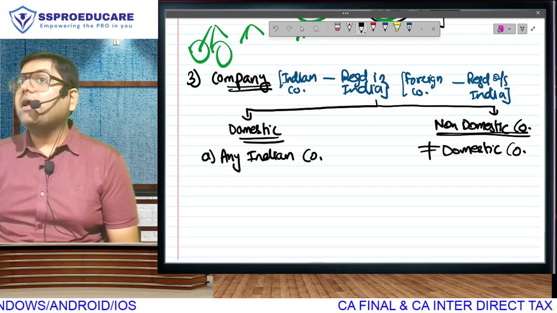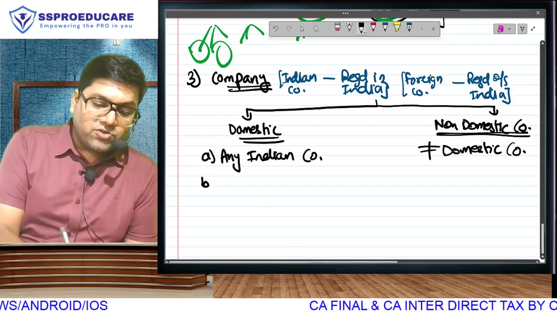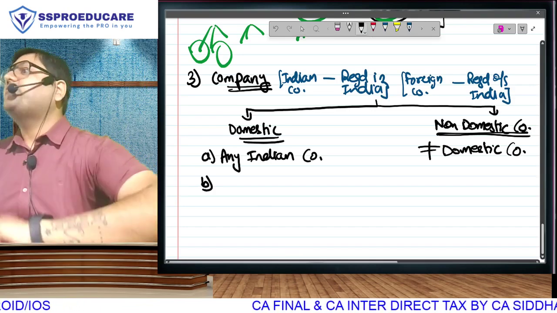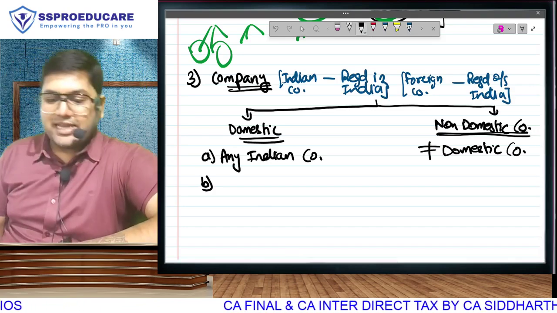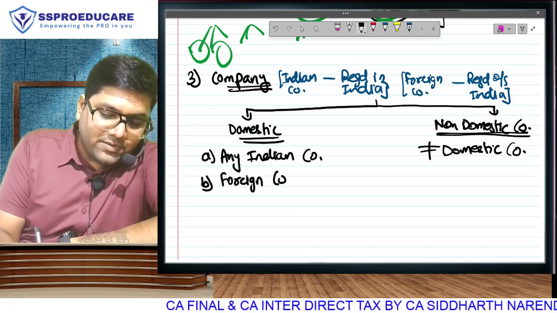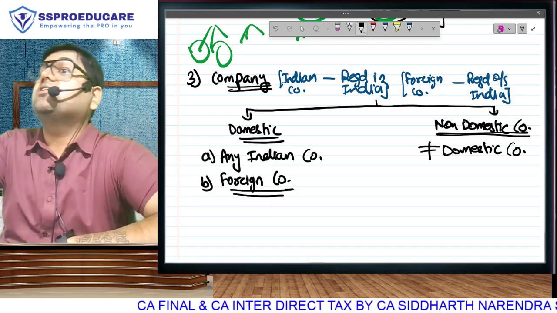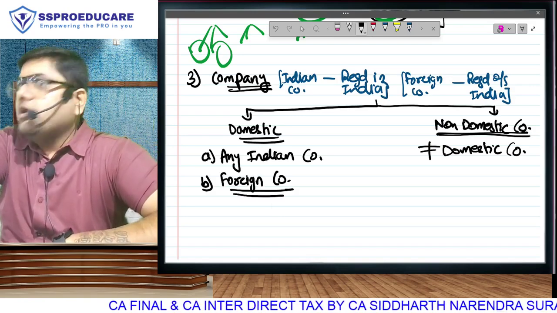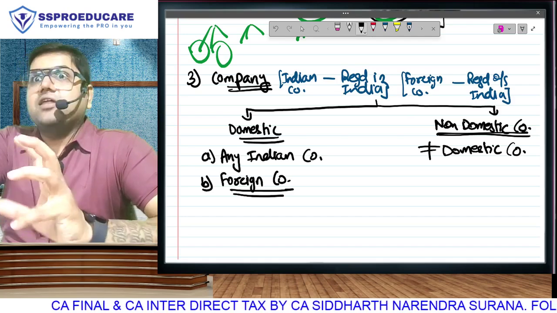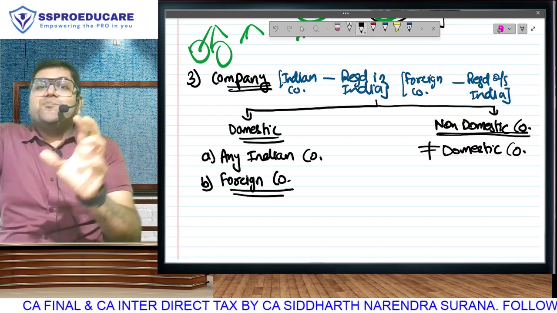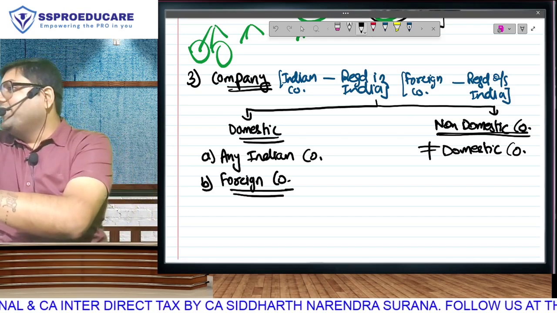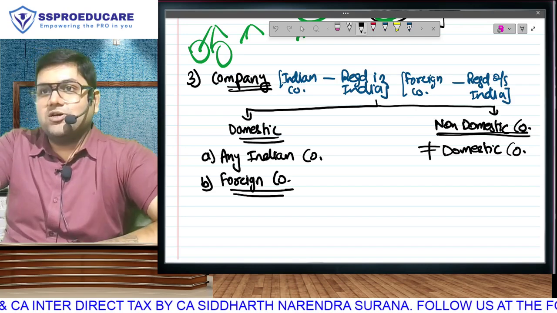Indian and domestic are not the same. Why? Because in the definition of domestic there is one more point. Indian company is just the first point. The second point says, if you are a foreign company, meaning a company which is registered outside India, you can also become a domestic company. In other words, all Indian companies are domestic companies, but all domestic companies are not Indian companies, because sometimes a foreign company will also come.